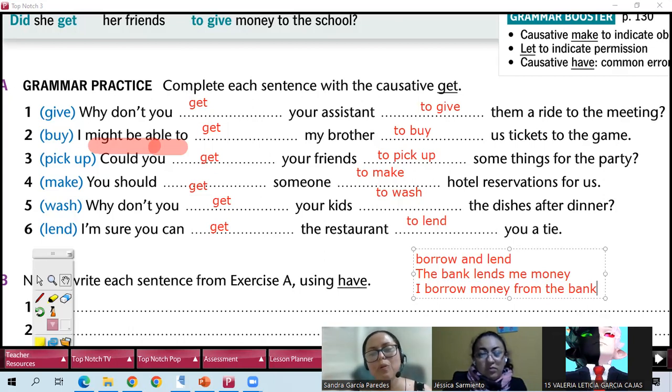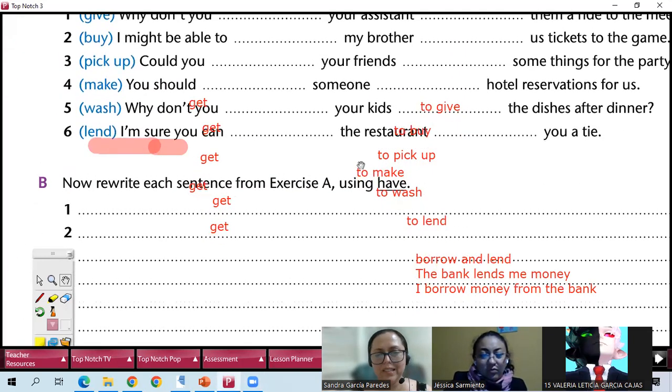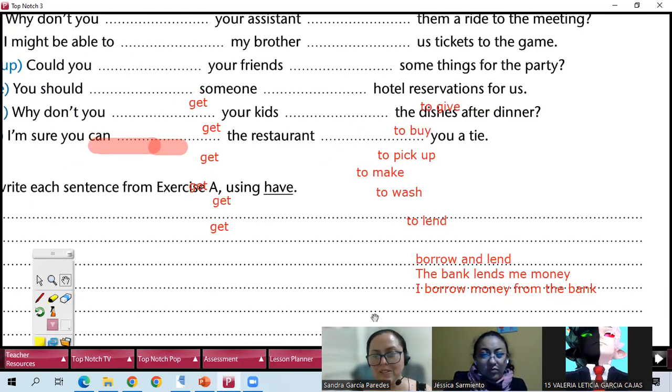When I say I borrow money from the bank, es pedir prestado. So you receive the money. Oh, I don't have a pen. Can you lend me one? Yes, I can lend it to you. So lend, you give. And borrow, you don't have and you receive. So that's the difference between lend and borrow. So now let's do the next exercise.